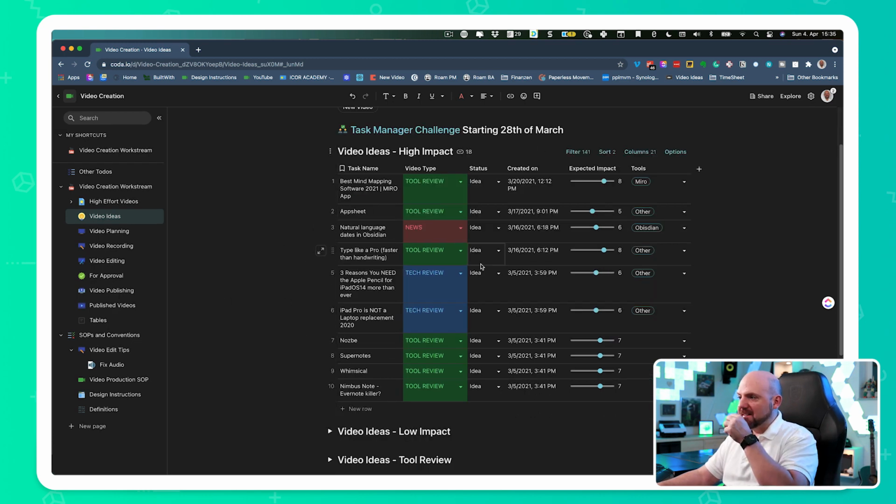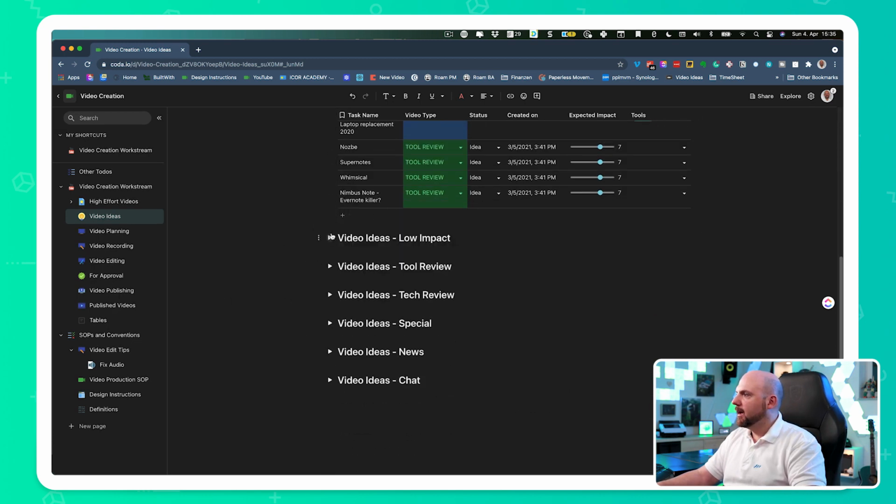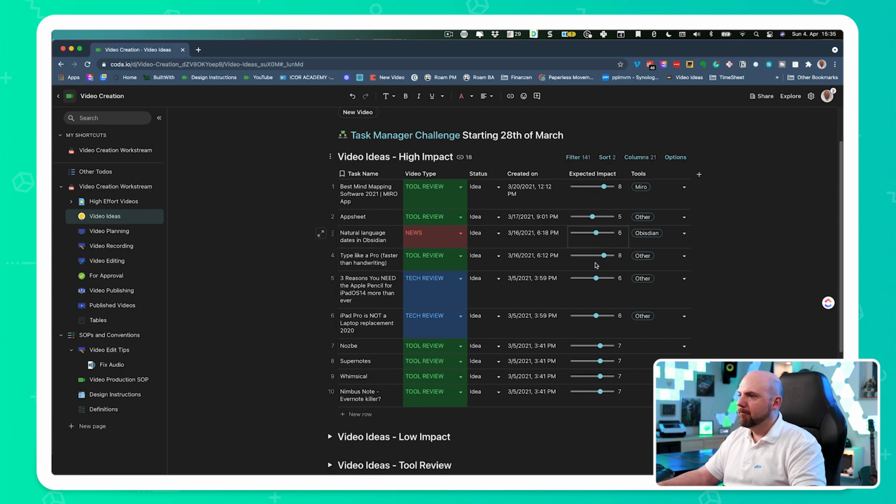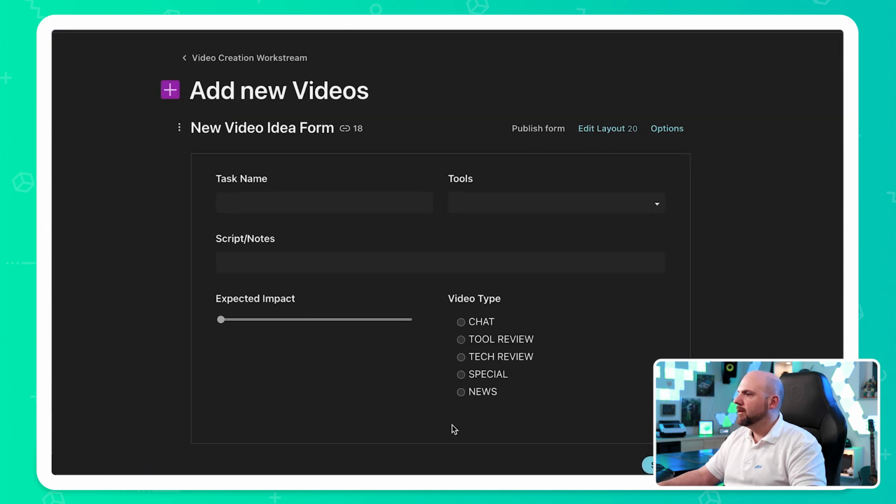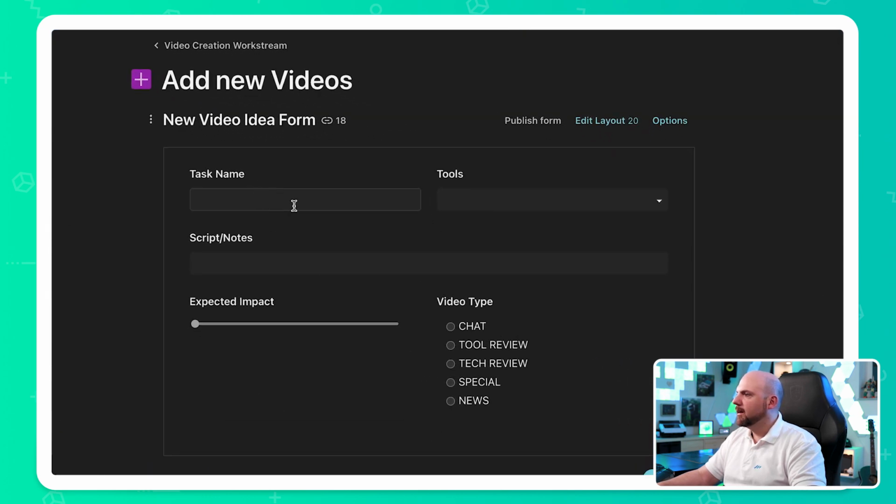And when you look here, these are all my ideas, and I have something like expected impact, and all this comes in from a form. So when I open this hidden page here, you see I have the form, and here I can enter the name, I can pick the tools that I want to talk about, and I set the expected impact on YouTube, where I think people will watch it or won't watch it. So I can make a rough estimation.